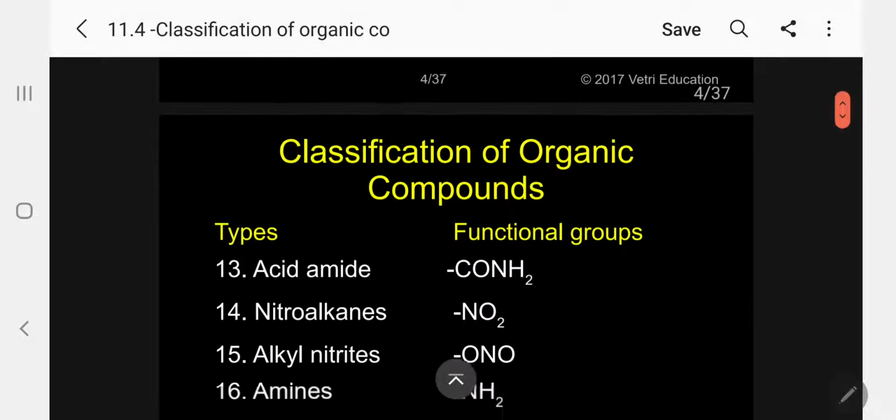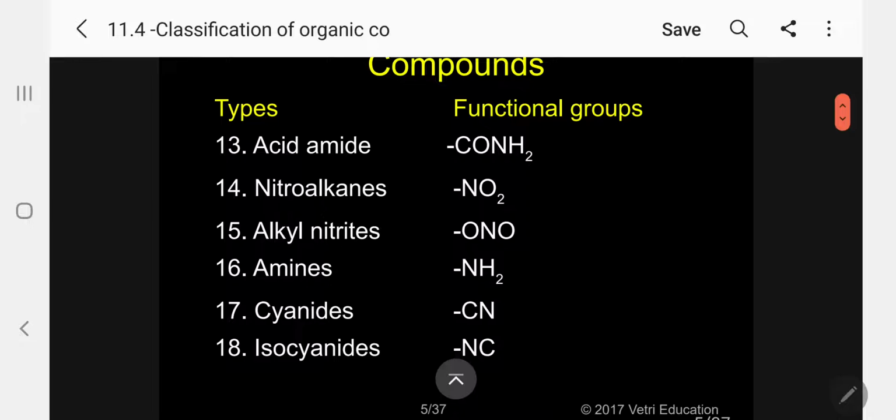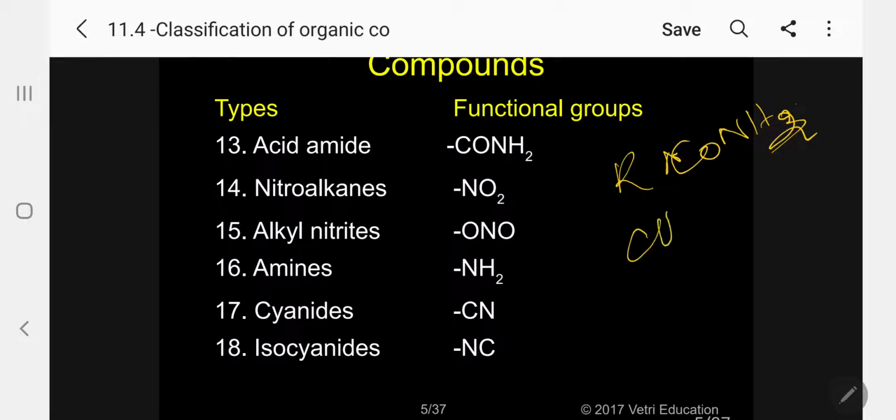Continuing, acid amide, these are all acid derivatives. I will write the general formula RCONH2. Specific example, acetamide. Aromatic, the corresponding benzamide.